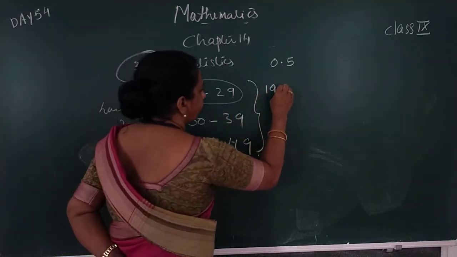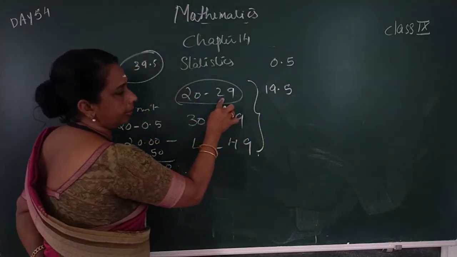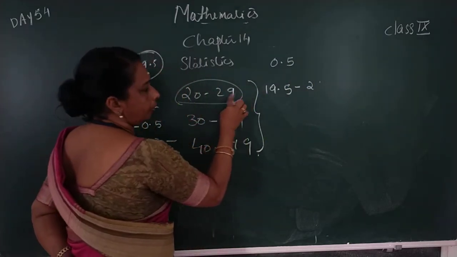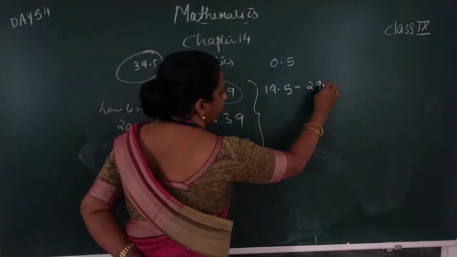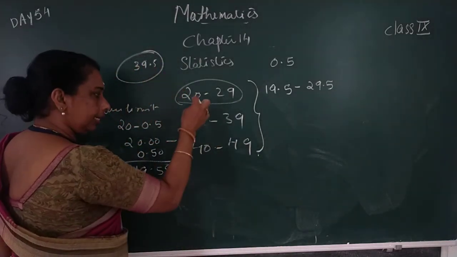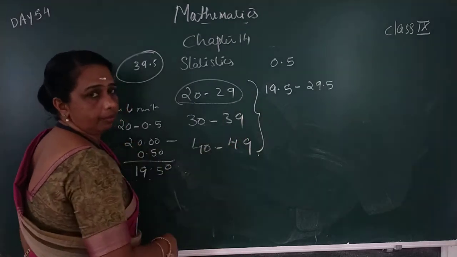The lower limit changes to 19.5. And add 0.5 to the upper limit, that is 29 plus 0.5, which is 29.5. This way you continue with all the class intervals and it becomes a continuous class interval.